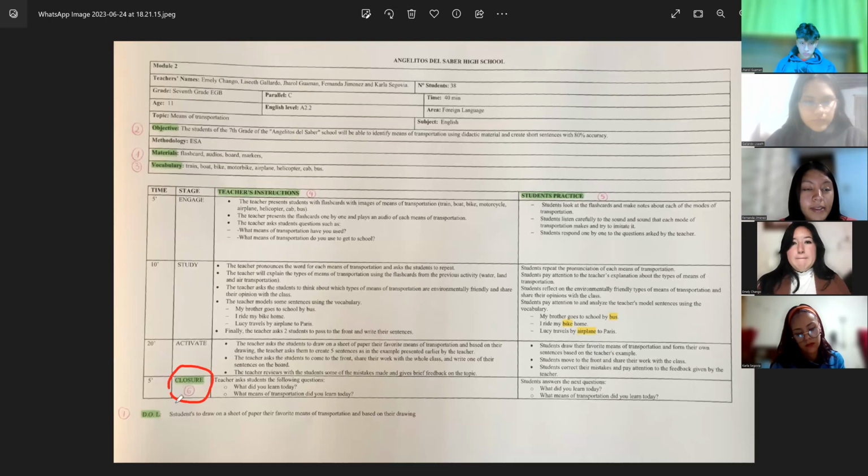Then we have the sixth component, which is closure. The lesson closure principle allows the students to demonstrate to teachers that they have learned the content that has just been taught. This component can also help teachers identify students who need additional support with the content and if any misconceptions need to be clarified.